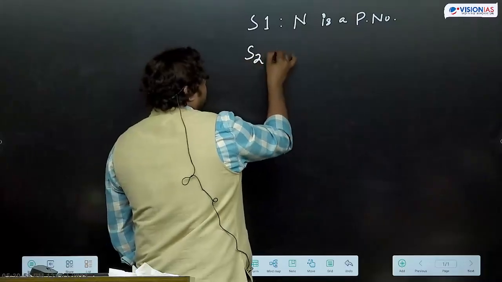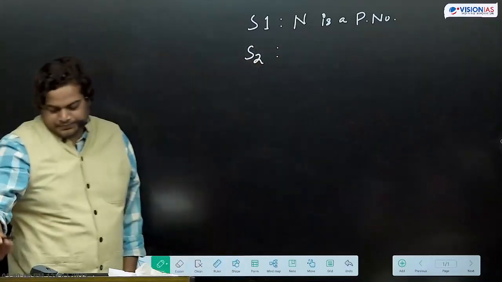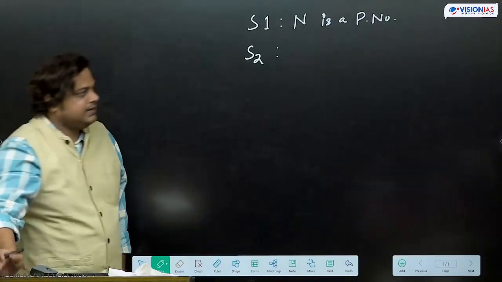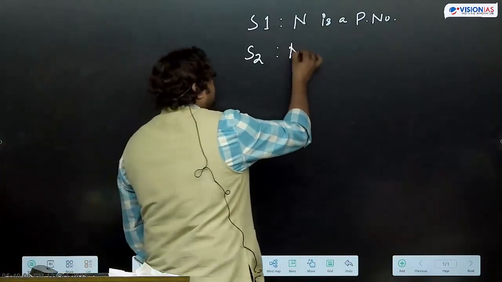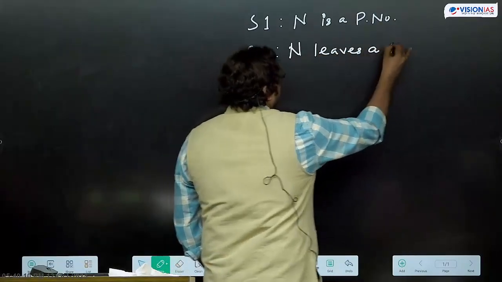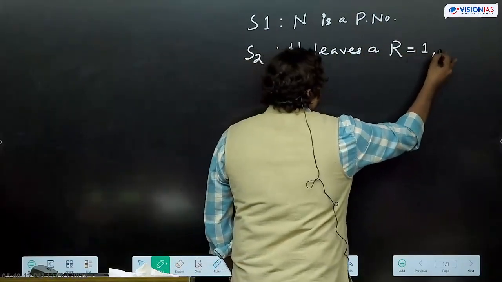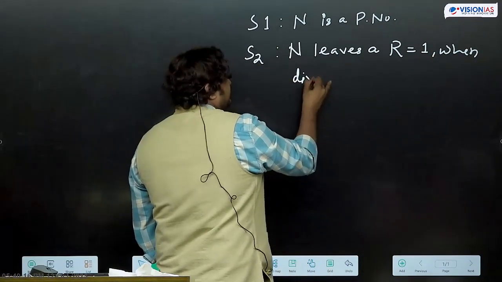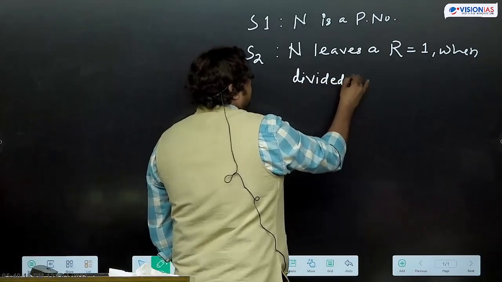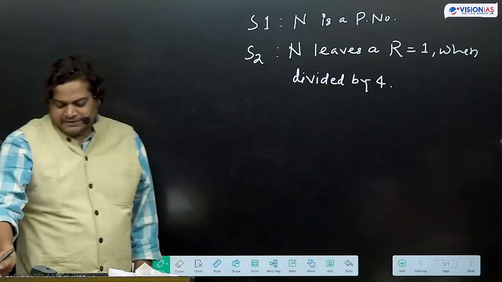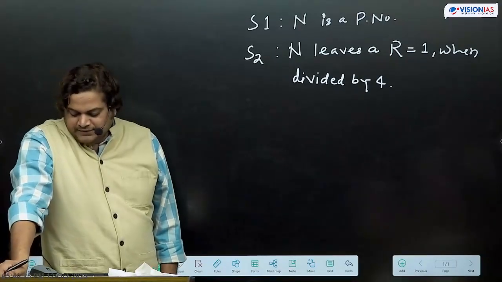Statement 2: N leaves a remainder of 1 when divided by 4.